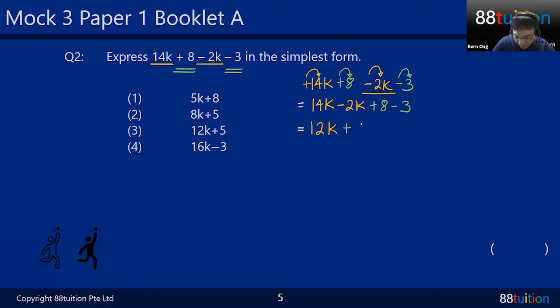8 minus 3 is 5. Okay, if you're not sure, use your finger. Like 8 minus 3, got 5. All right, and therefore your answer will be what? 12k plus 5. 12k plus 5, answer is 3. Is that okay? Easy, easy.